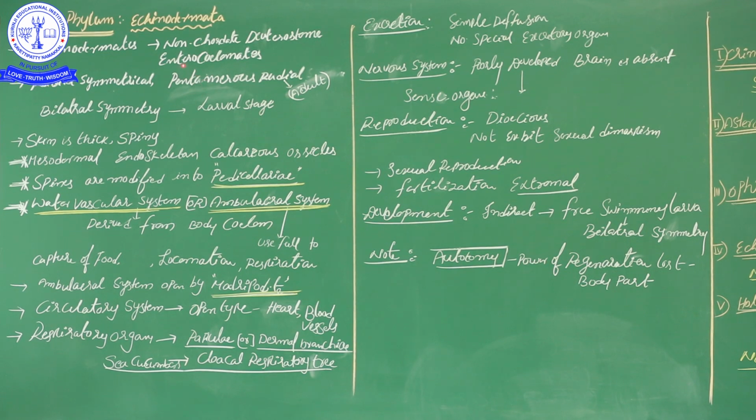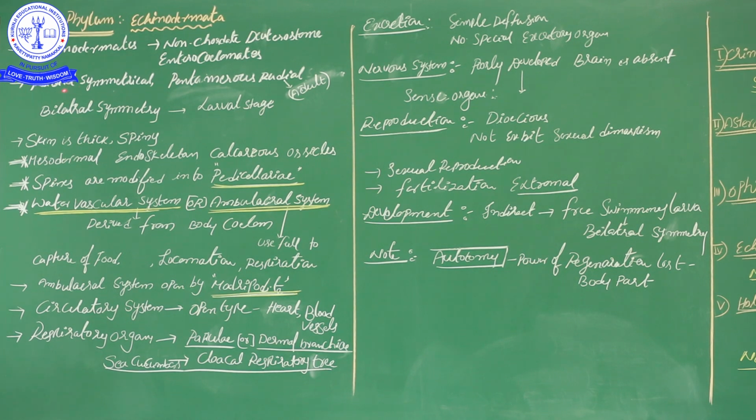The previous phyla were some schizocoelomates, some acoelomates, some pseudocoelomates. Aschelminthes is pseudocoelomate, Platyhelminthes is acoelomate. So enterocoelomate tells about a true coelom, and that true coelom is formed from the archenteron onwards. You should remember this, a very important word. Questions may be asked, such as which phylum in the invertebrates or non-chordates exhibits enterocoelomates.